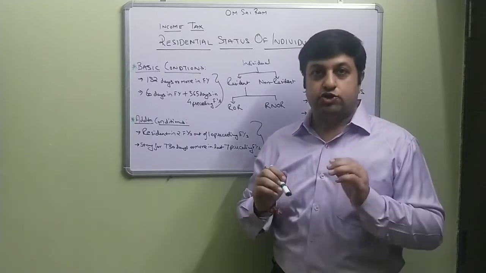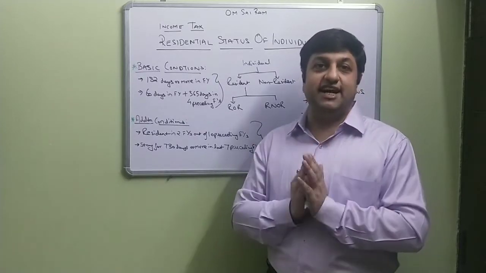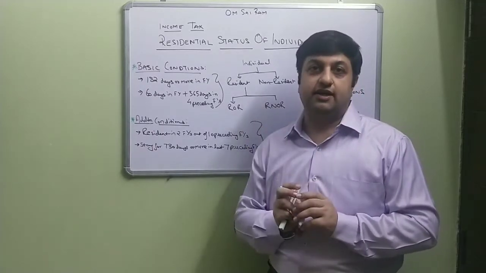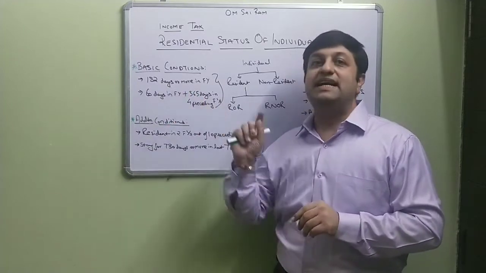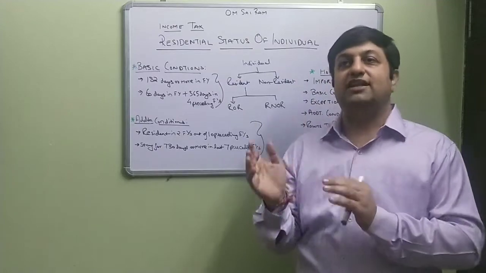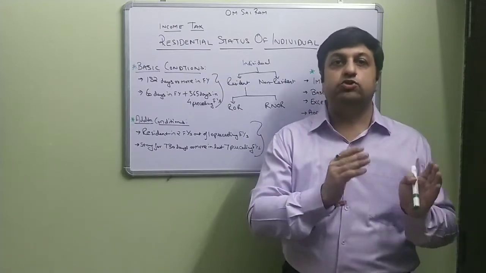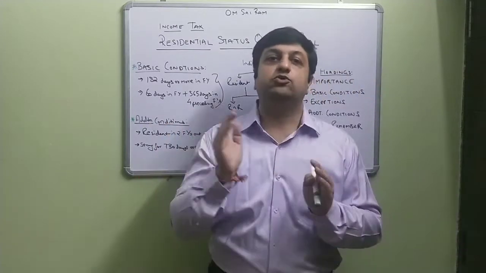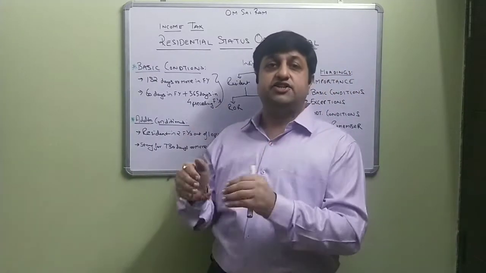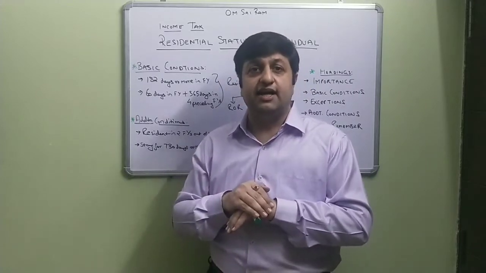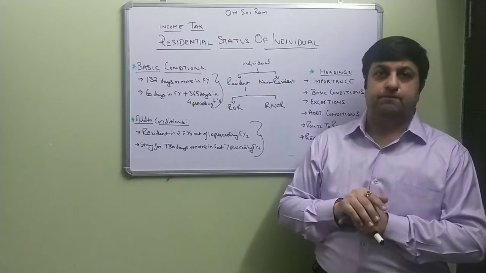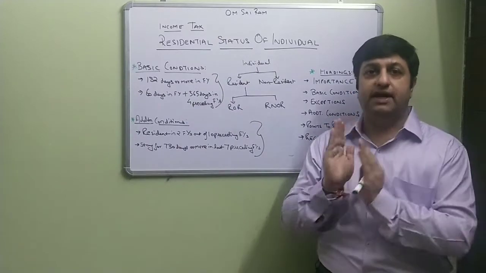So if a person stays in India for 182 days or more in a financial year, then that person meets the first basic condition. For example, let's look at the financial year 1st of April 2020 till 31st of March 2021. In this financial year, if that individual stays for 182 days in India, then he will satisfy the first basic condition. Understood? I hope it is clear.